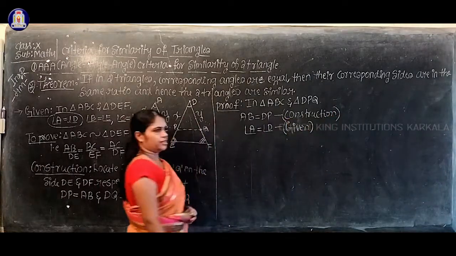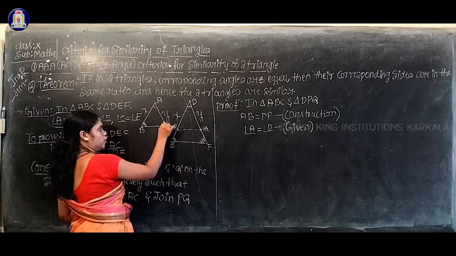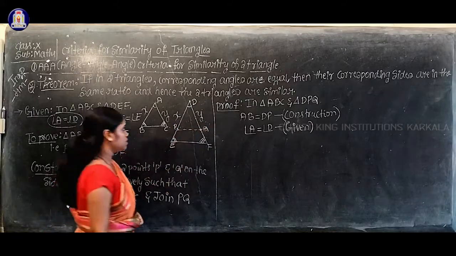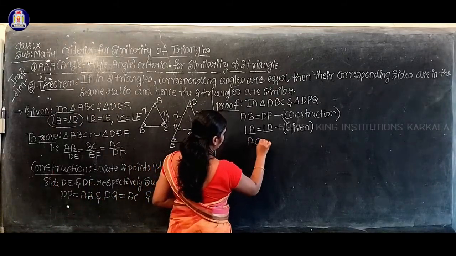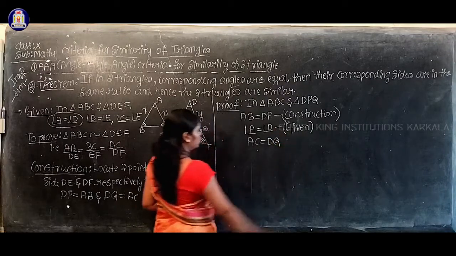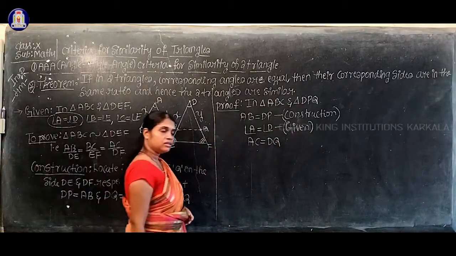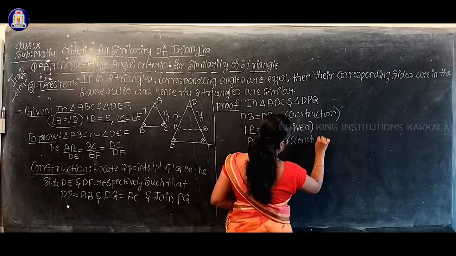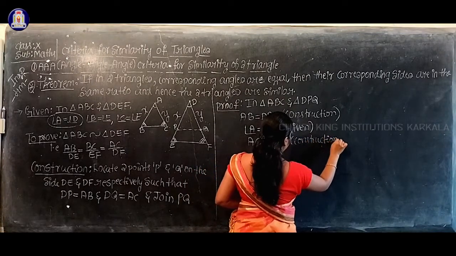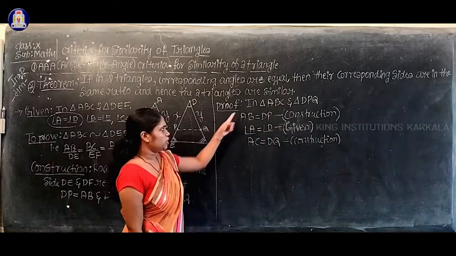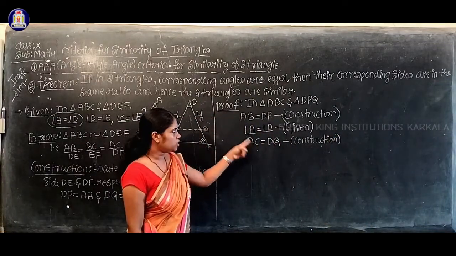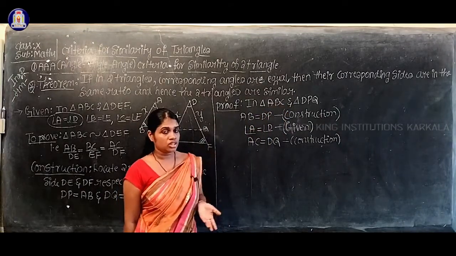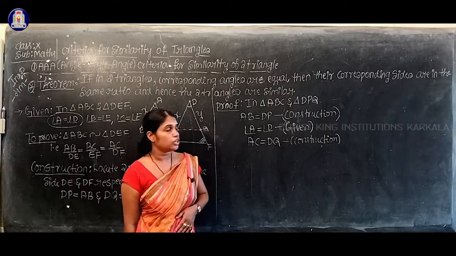Next, another point. Can you observe here the length of AC is equal to the length of DQ? So AC equal to DQ. What is the reason? This is by construction. After the construction we'll get these two sides equal. Now by using these three, can you say these two triangles are congruent? Which congruent rule will you use here?